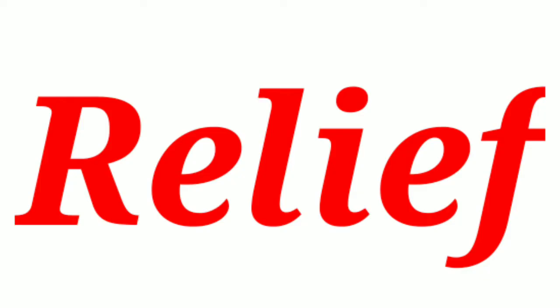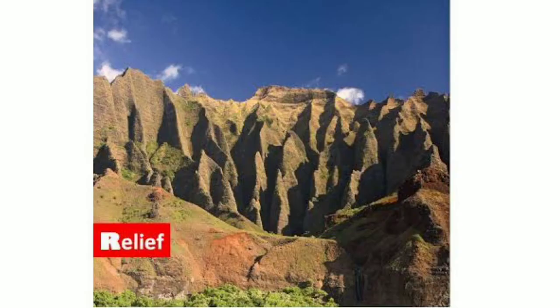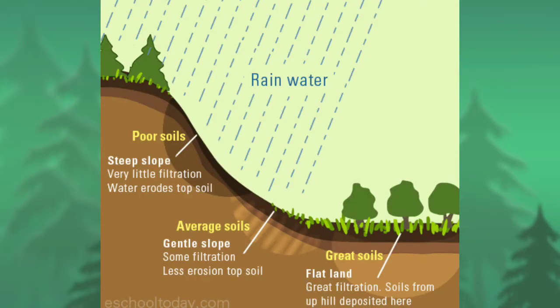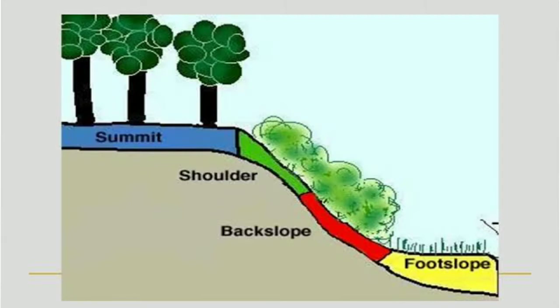Next factor is relief. Relief basically means the type of landform. So we can say that height and slope play a very important role in the formation of soil. The landforms or the places which have steep slopes have a thin layer of soil, because steep slopes allow the easy wash away of the top layer of soil. And on the other hand, the places which have gentle slopes have thick and deep layers of soil, because it supports the soil.